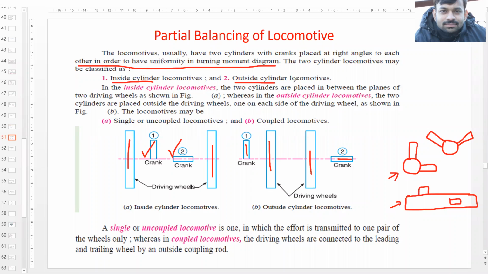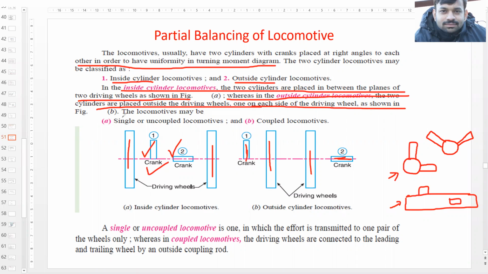In the inside cylinder locomotives, two cylinders are placed in between the planes of two driving wheels. They are placed inside the driving wheels. Whereas in the outside cylinder locomotive, two cylinders are placed outside the driving wheels, one outside each of the driving wheels, as shown in the figure.